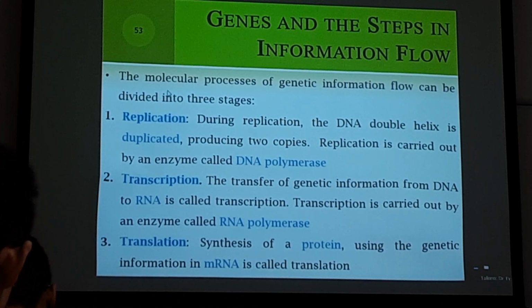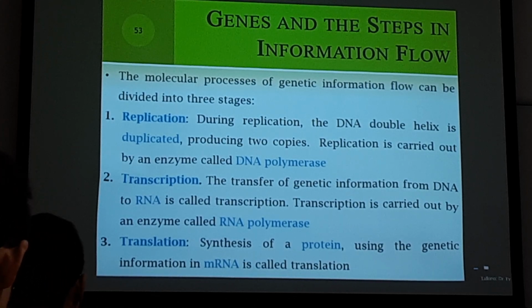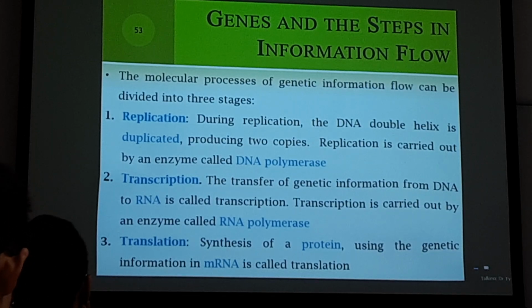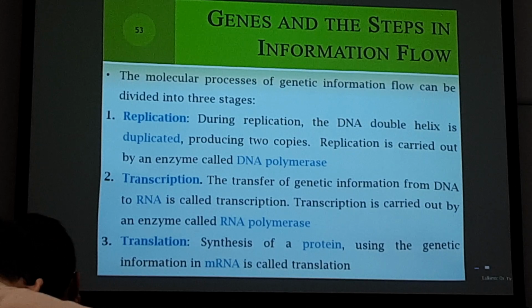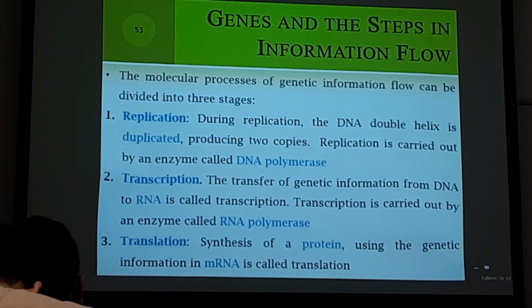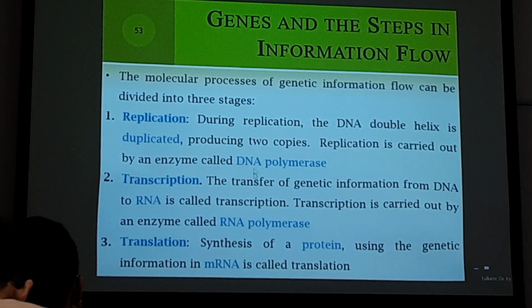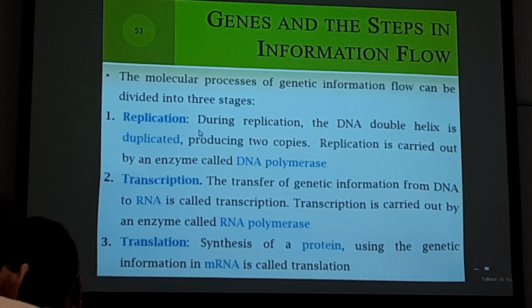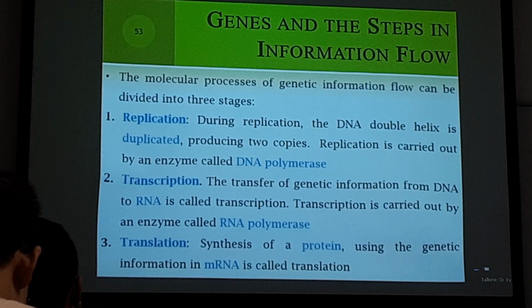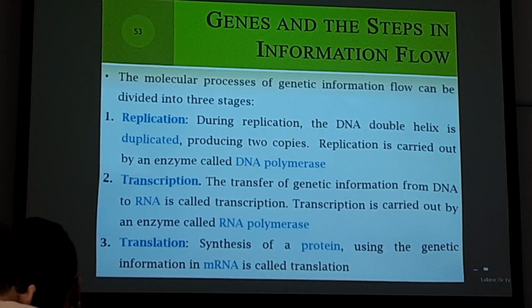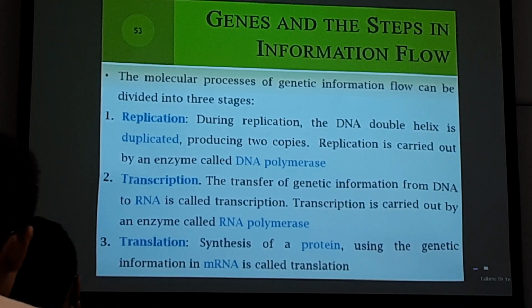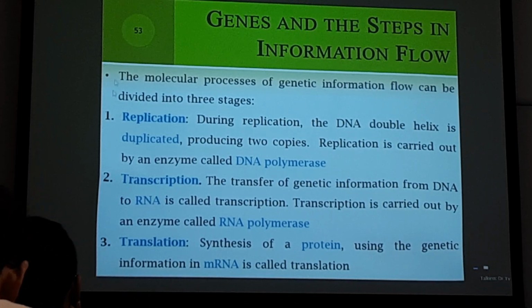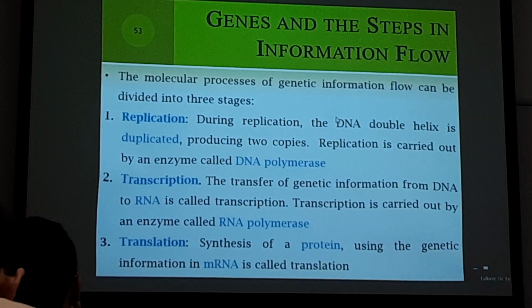For replication, they duplicate the DNA, making 2 exact copies. The accuracy rate has to be very high, because you want to make sure every copy is the same, and then you can use the same copy to make protein in later transcription and translation. So basically, you must be familiar with these 3 stages: what they are, where they happen, what enzymes are involved, the raw materials, the products, and so on. These are the 3 major steps in genetic information flow.